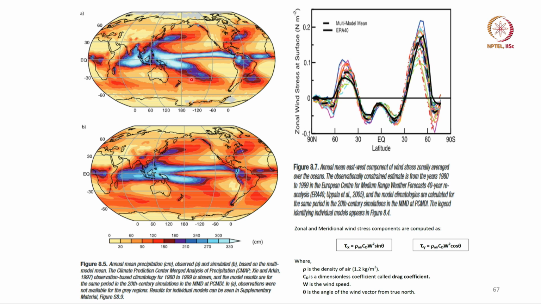But the rainfall in the Indian Ocean, which is important for people in India, is somewhat lower than the observed. And also you can see that in the Bay of Bengal the rainfall prediction is poor. We will talk about this in more detail later, because we will talk about the Indian monsoon and how well the Indian monsoon is simulated by climate models. But here you can see it is not going to be too good, because in the Bay of Bengal the model simulations are not too good.